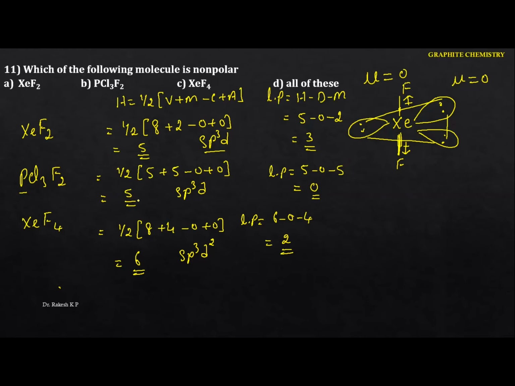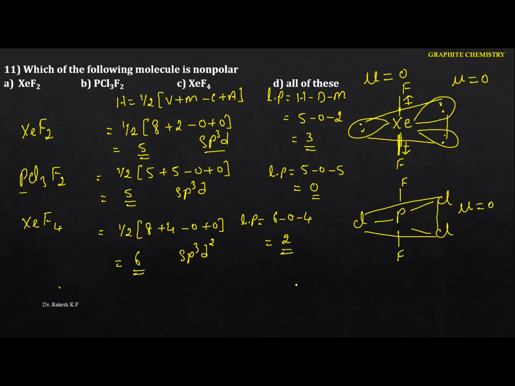Okay, so let me go for the next one here. The central atom is phosphorus, and here we have 2 fluorines, and they are present at the axial. The next thing is the chlorines, they are present at the equatorial. Now see this one. These 3 are present on the same plane, they cancel each other. Similarly, these 2 are present on the same plane, they cancel each other. Hence the mu value is equal to 0.